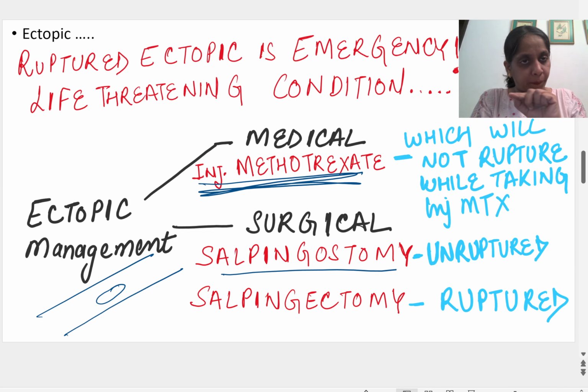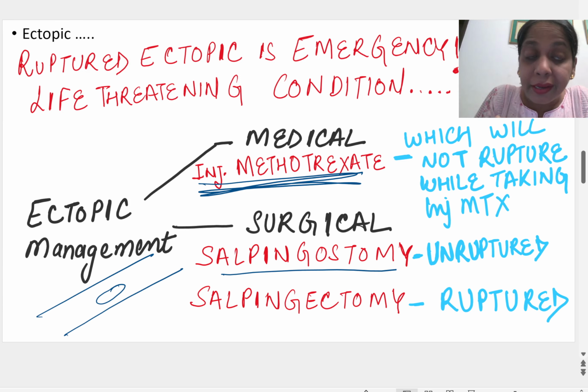We make an opening, we remove the fetus, and we close the abdomen. Just that. We are not going to put sutures on the opening we have created in the fallopian tube. So the surgery name is salpingostomy. It will only be done if it is unruptured.